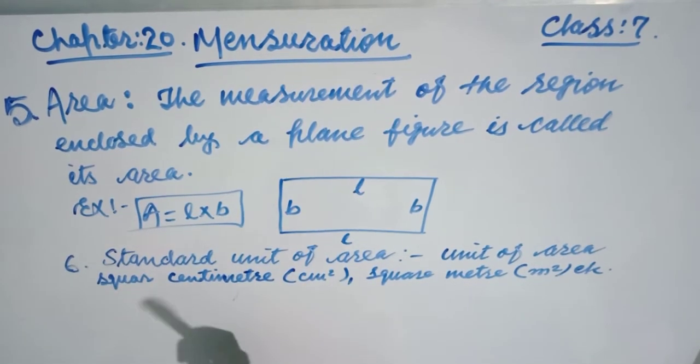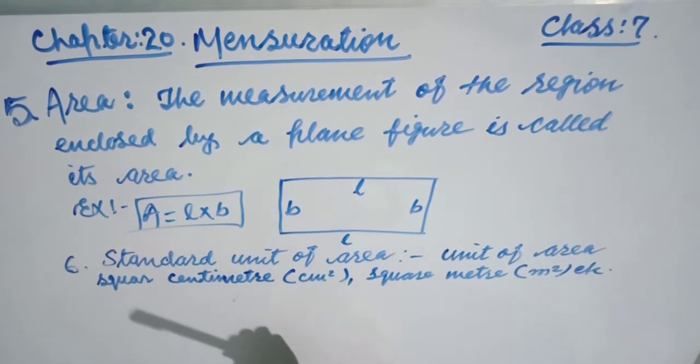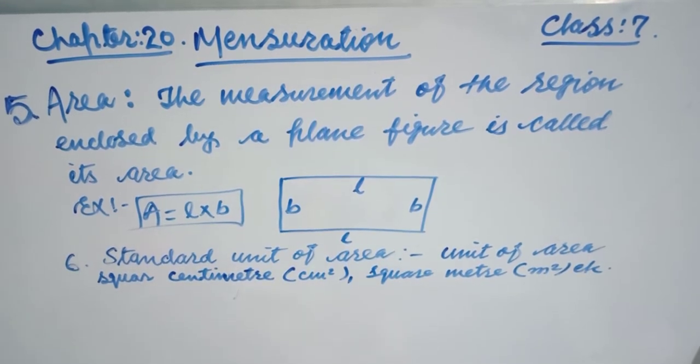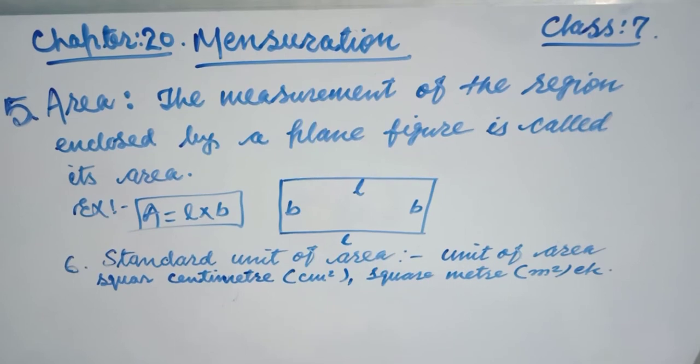The plane of any geometric figure which is enclosed by the surface is called the area.